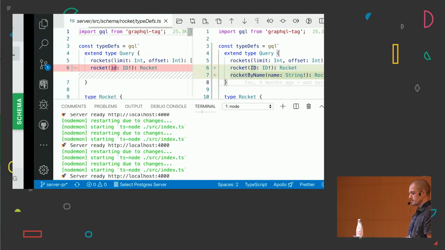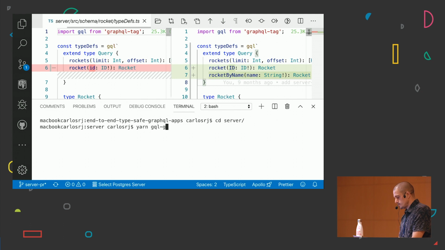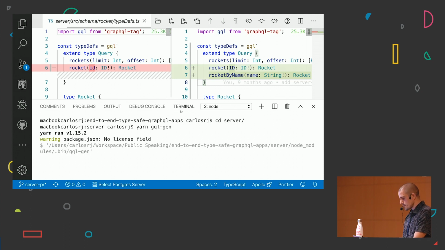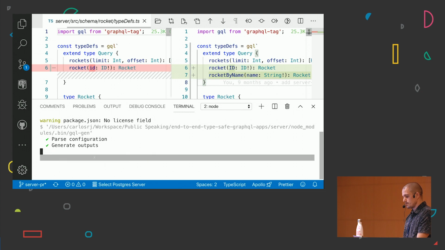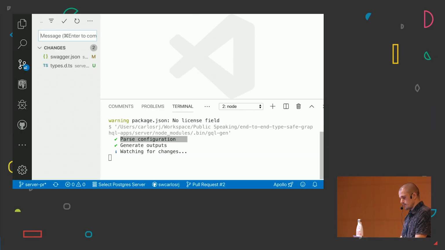In order to resolve this problem, we are going to use TypeScript to auto-generate all our TypeScript types based on our GraphQL schema, and catch this type of error at build time. So I'm going to run the GraphQL codegen command, and we are going to see that first it loads the GraphQL schema, then loads the documents as well, and then generates the outputs. If we look here, we've got the types.